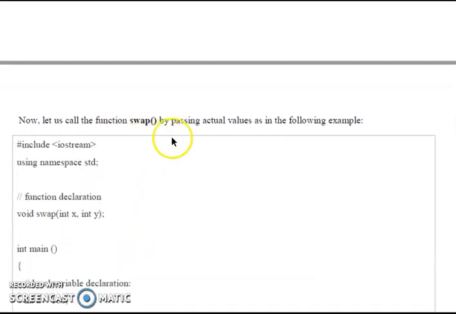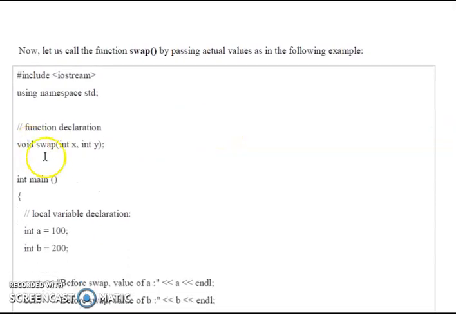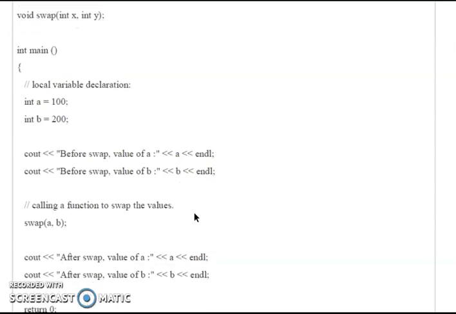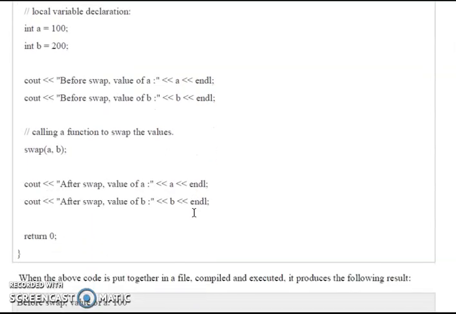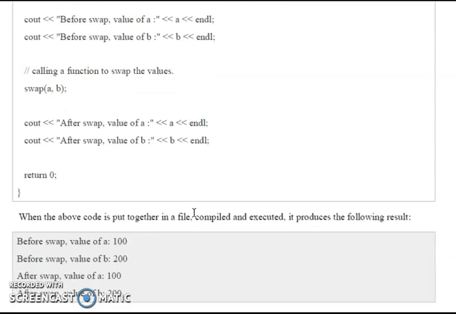Now let us call the function swap by passing actual values. Here void swap(int x, int y). In the local variables we have directly declared int a equal to 100, int b equal to 200. Before swap, the values will be 100 and 200. After swapping, the values will be changed.